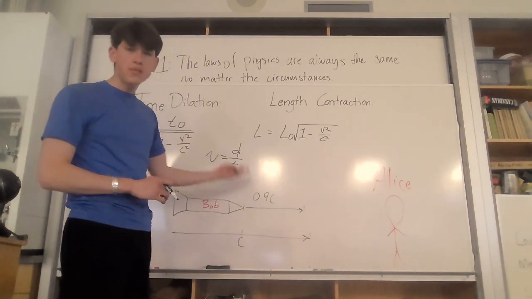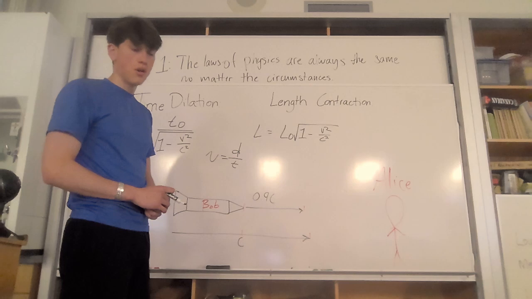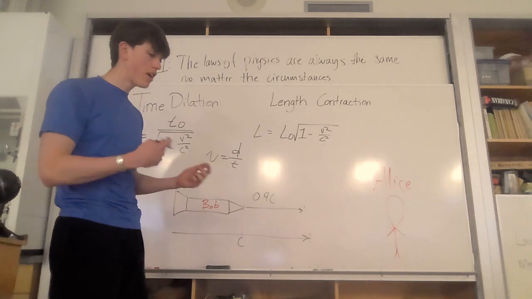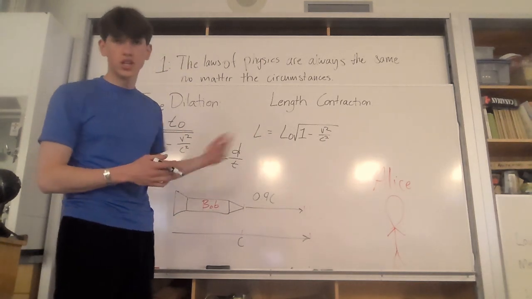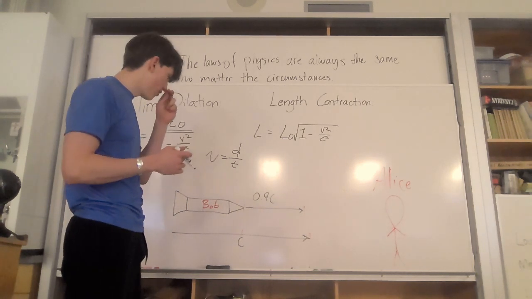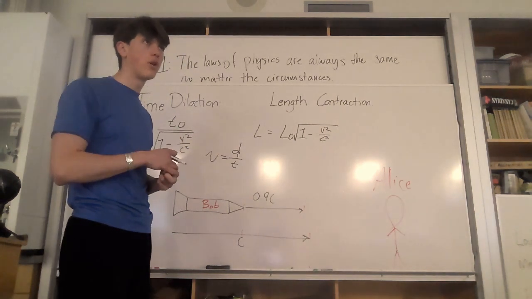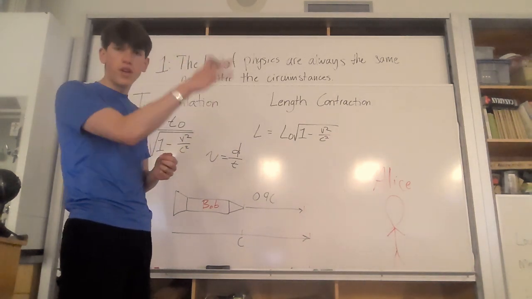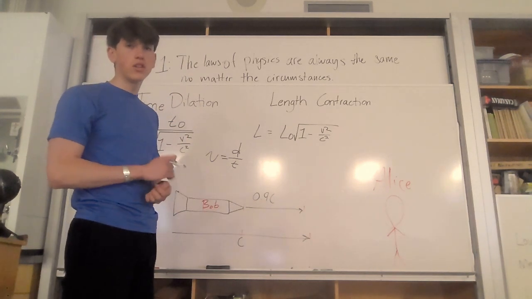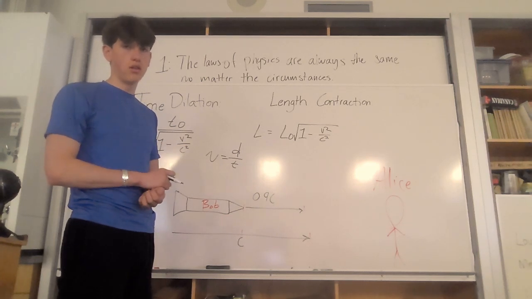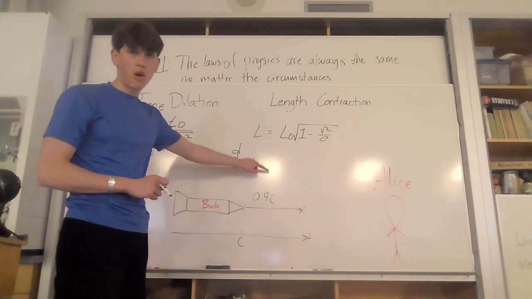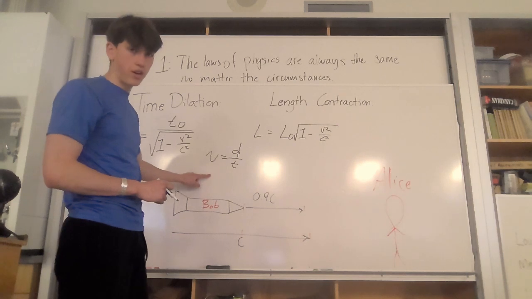Bob's moving at 90% the speed of light. But what happens is that his time dilates. He might not notice it, but we on Earth, Alice on Earth, we notice it. We see him slowing down. And we know that since his time is moving slower, but we see light moving at its normal rate, he's going to measure it, and it's still going to be 3 times 10 to the 8 meters per second, because his time is getting smaller. And when a denominator gets smaller, this value gets bigger.